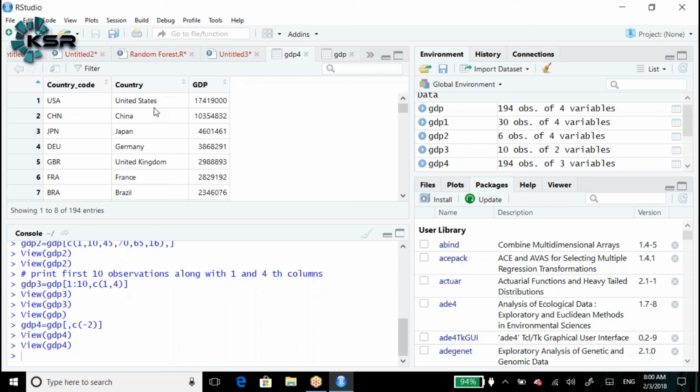This is how we do this slicing and dicing. Okay, this is all about today.